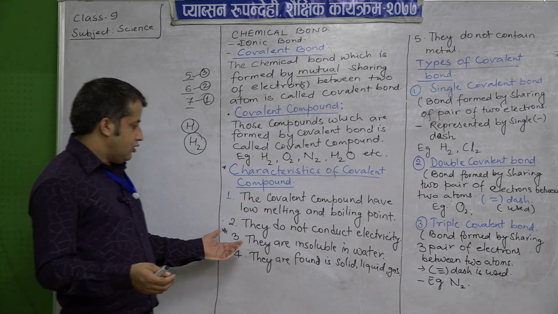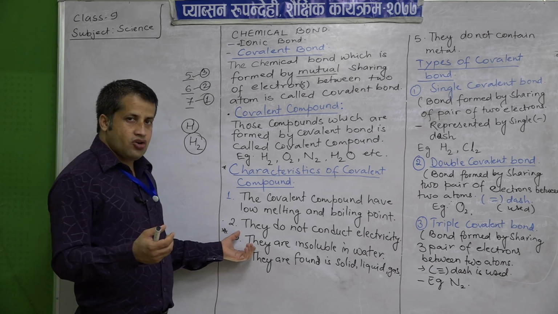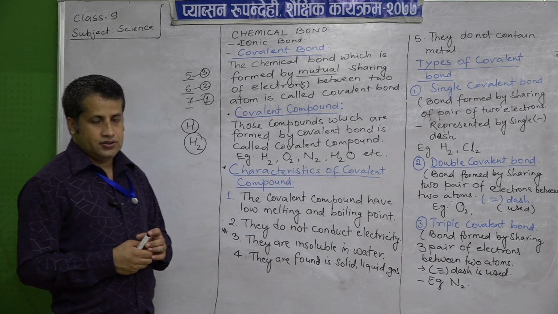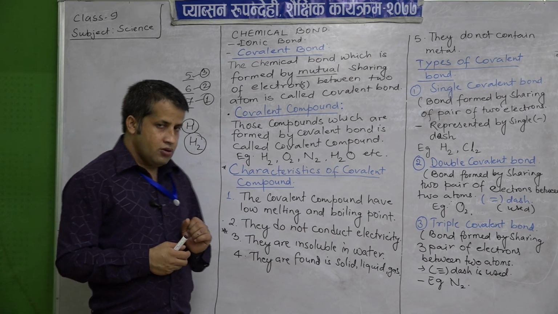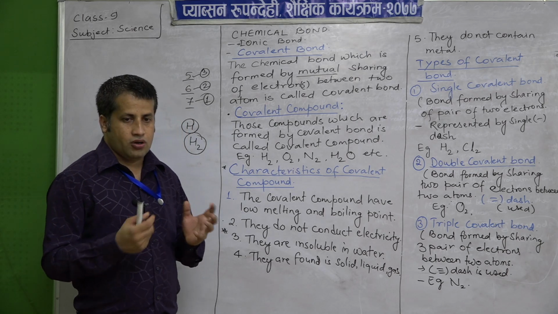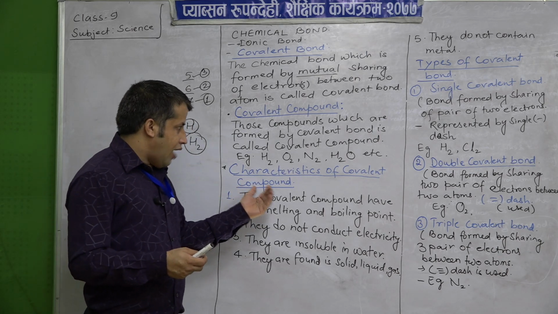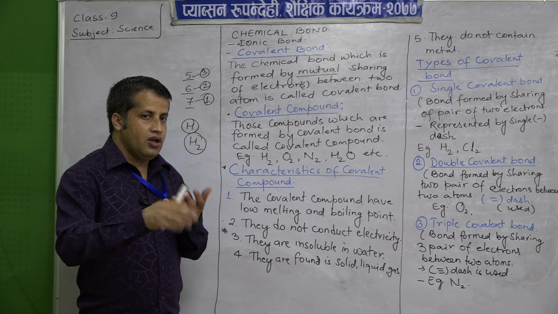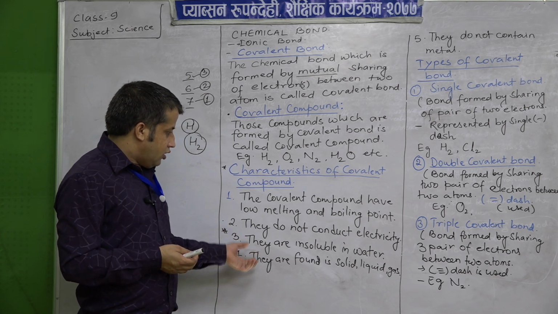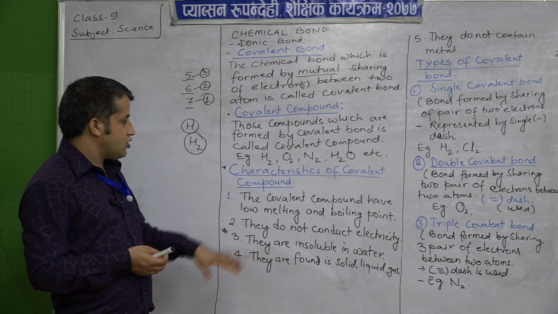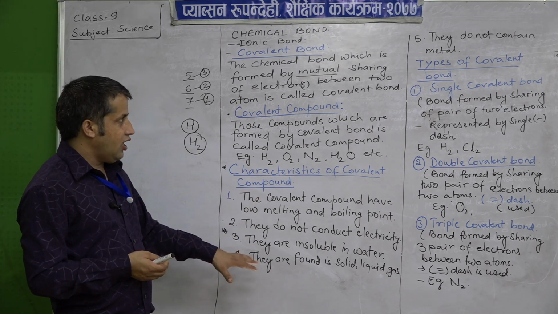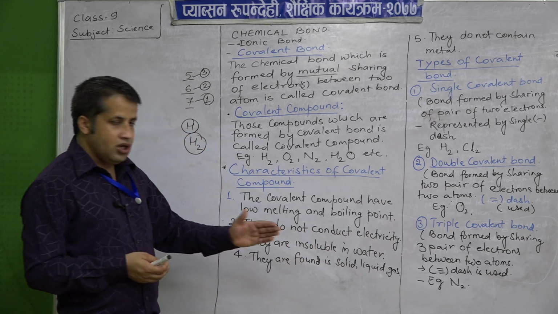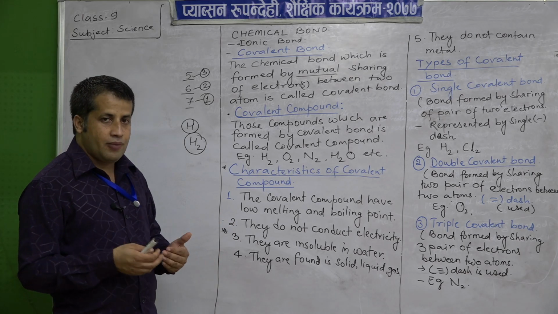And another characteristic of covalent compound is that they are insoluble in water. Water is a polar compound, and covalent compounds are non-polar, so they do not mix with each other and they form a layer. Another characteristic is that they are found in all states, that is solid, liquid and gaseous, at room temperature also.